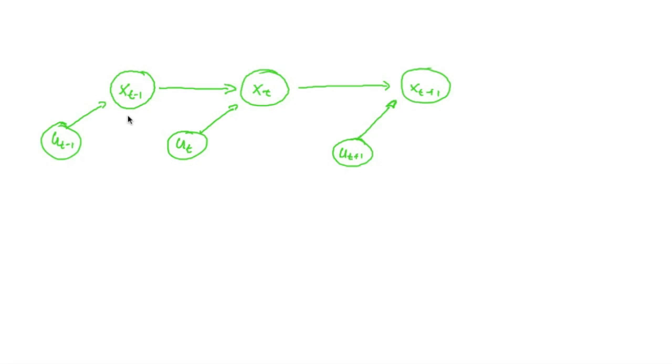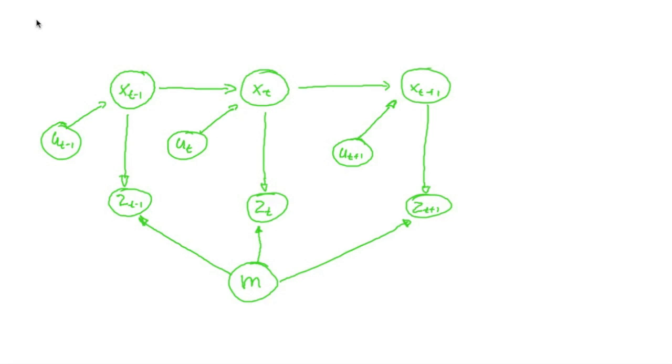Now let's have a look at the dynamic Bayes network, which describes the state transitions of our robot. So the x is our state, and here we have the transition, which is controlled by our control input u, and in each state we do a measurement, and the value of this measurement depends on the current position of the robot and on our map. And so what I just described is also termed the online SLAM problem, namely we want to know the probability for our current state and for our map given all our measurements and all our control inputs.